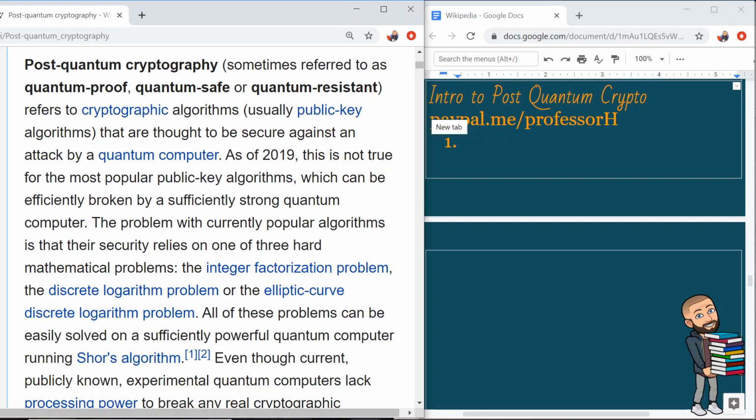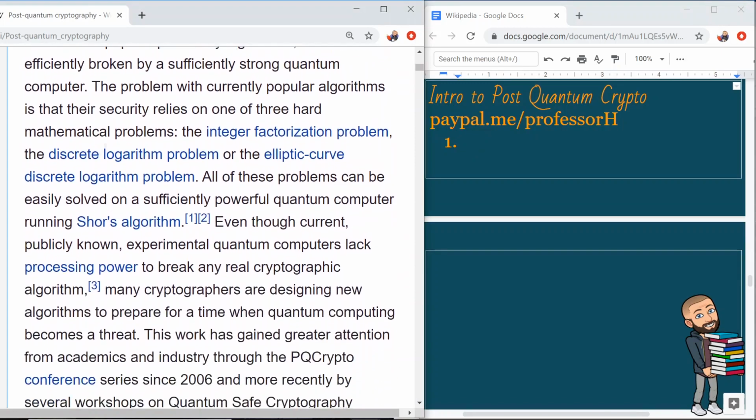Post-quantum, quantum-proof, quantum-safe, quantum-resistant? This refers to cryptographic algorithms, usually public key algorithms, that are thought to be secure against an attack by a quantum computer. As of 2019, this is not true for the most popular public key algorithms, which can be efficiently broken by a sufficiently strong quantum computer.